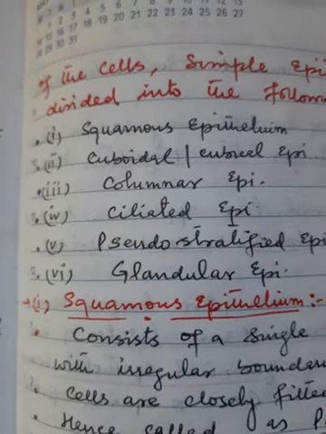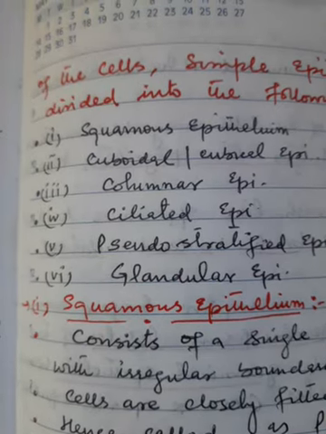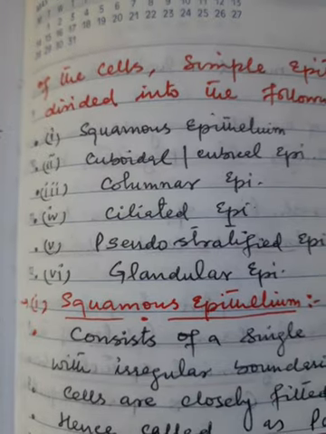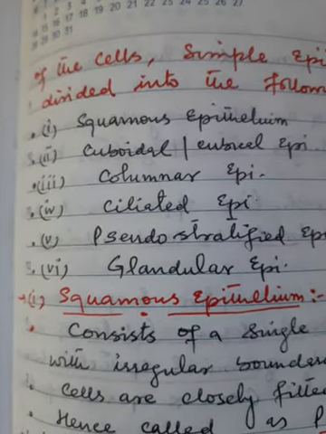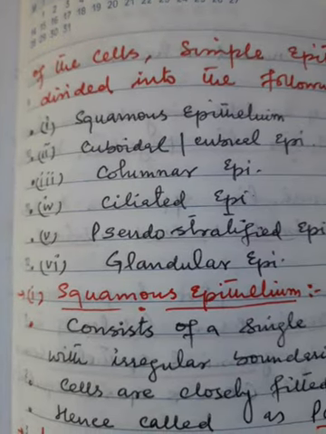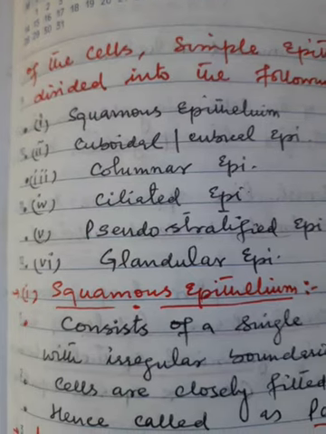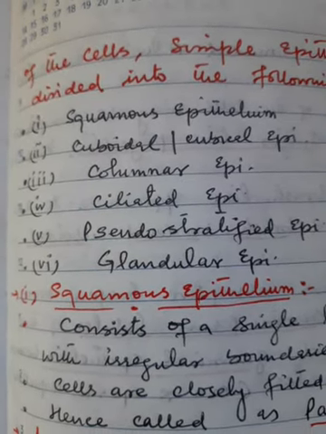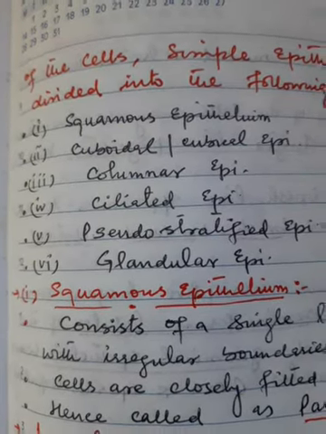We are continuing with the types of epithelial tissue from our previous classes. We discussed the types of simple epithelium, including squamous epithelium, cuboidal epithelium, columnar epithelium, ciliated epithelium, and pseudostratified epithelium. Now today we are going to discuss its last type, that is glandular epithelium.